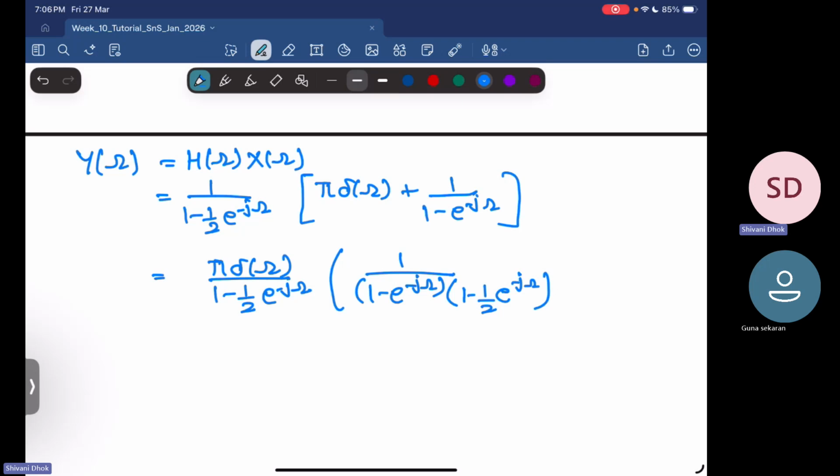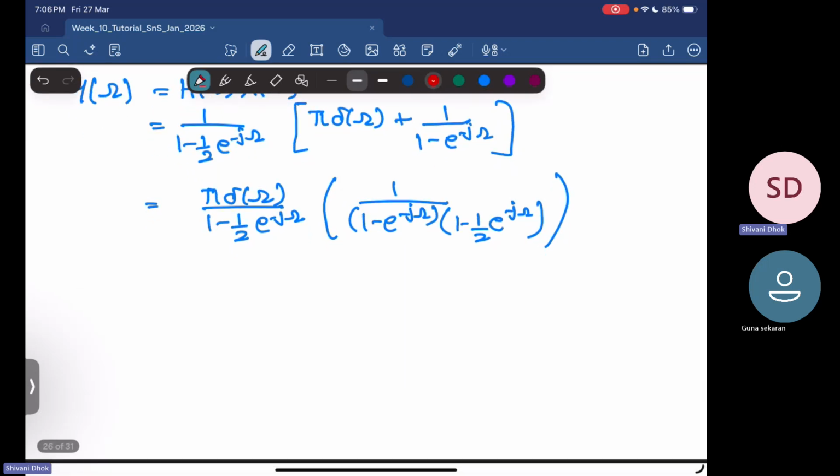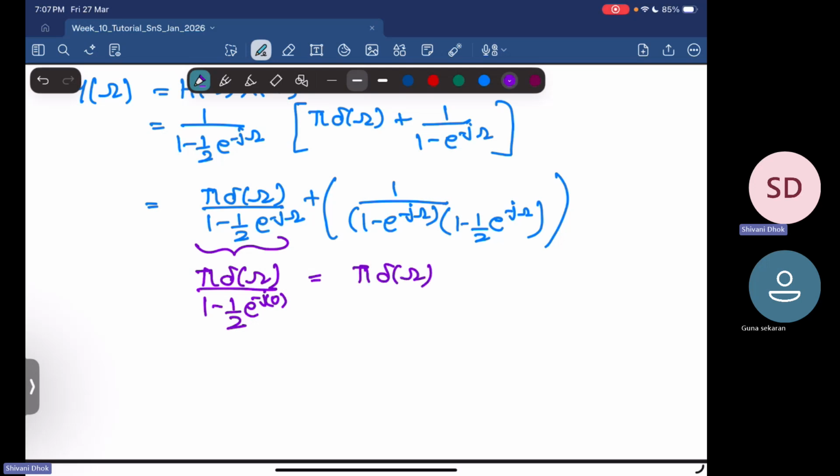So this is what I have now. Let's just focus on this particular term right now. So this will be equal to pi delta omega upon 1 minus 1 by 2 into e power minus j omega, and at omega equal to 0, e power j0 is 1, so that becomes pi delta omega upon 1 minus half, that is half. So you get 2 pi delta omega, something like this.